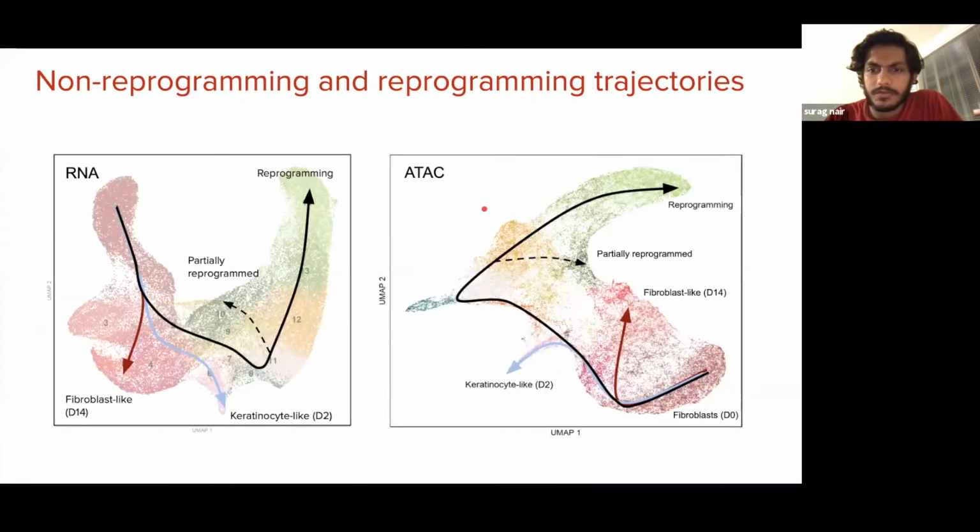These are the trajectories we obtained from our data. So in addition to a primary reprogramming arc of cells, we obtain a trajectory of cells that end up retaining their fibroblast-like characteristics through day 14. And we also observe a short-lived keratinocyte-like state, which mostly consists of cells from day 2.